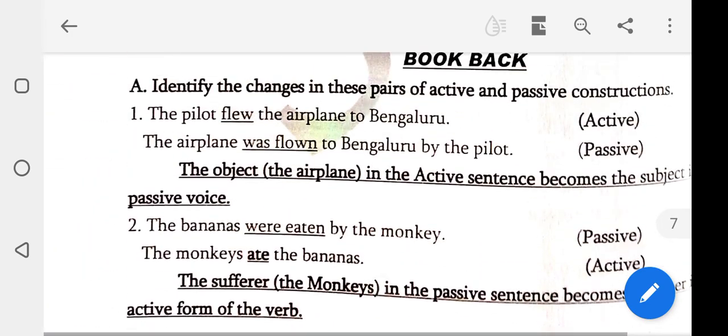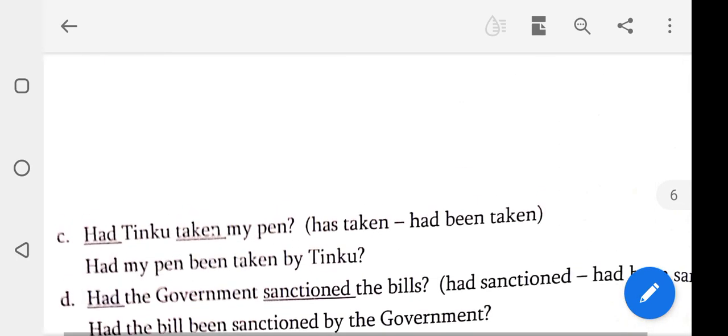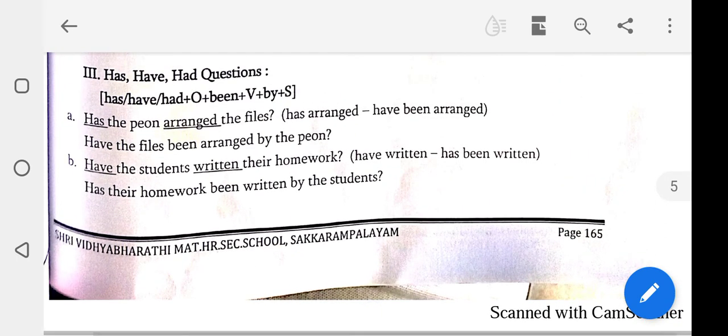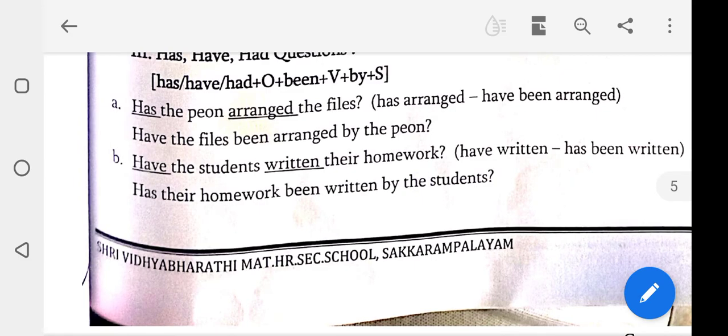Okay students, now I will give some examples to you. All of you write, take down. First one, write the example. The manager appointed many office assistants. Students listen.